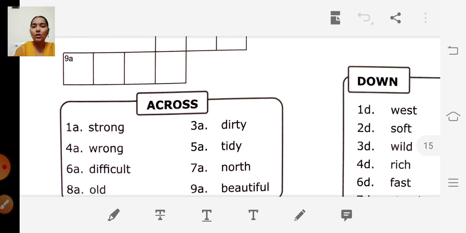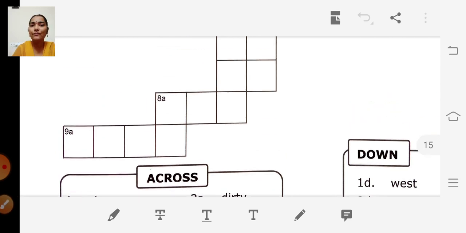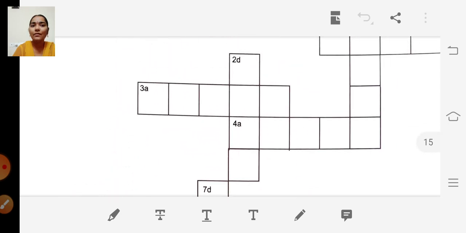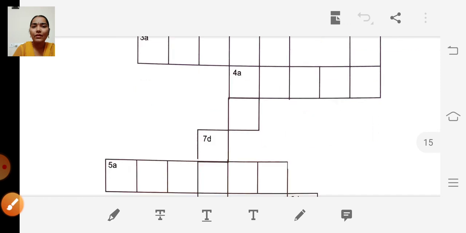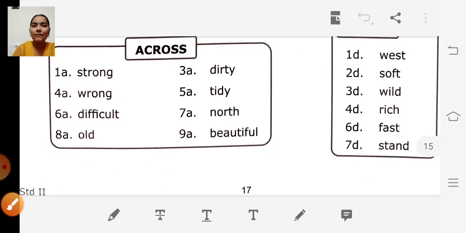The next one, 4A. 4A is wrong. What is the opposite of wrong? It's right. So wrong, right. R-I-G-H-T. Right. Next one, 5A. 5A is tidy.